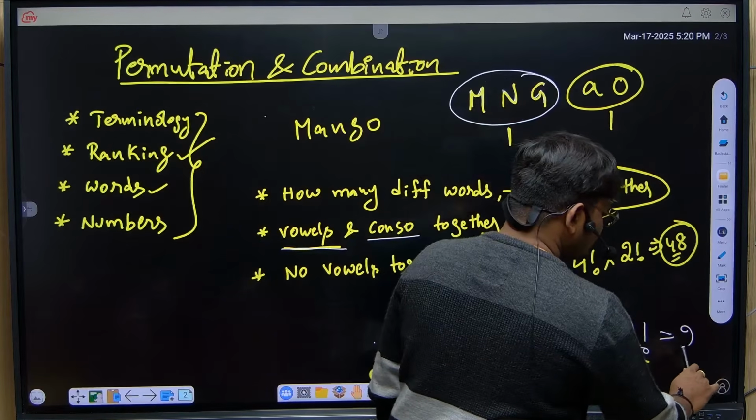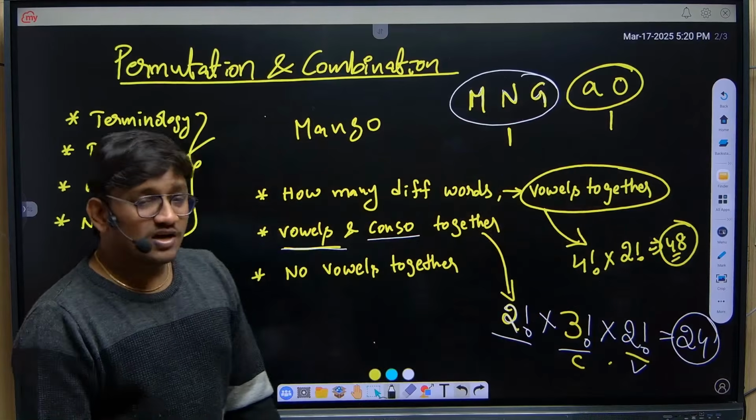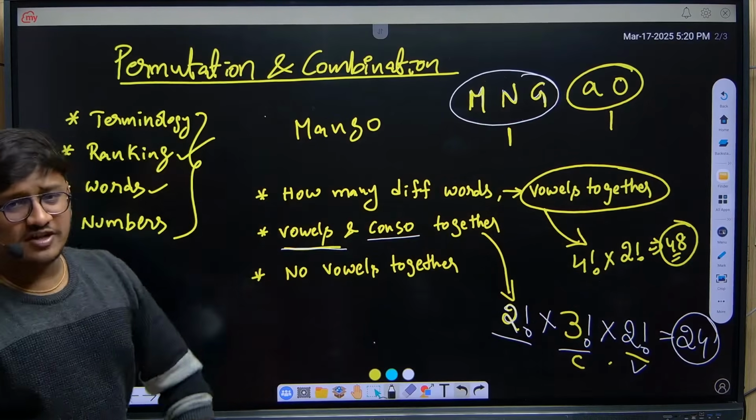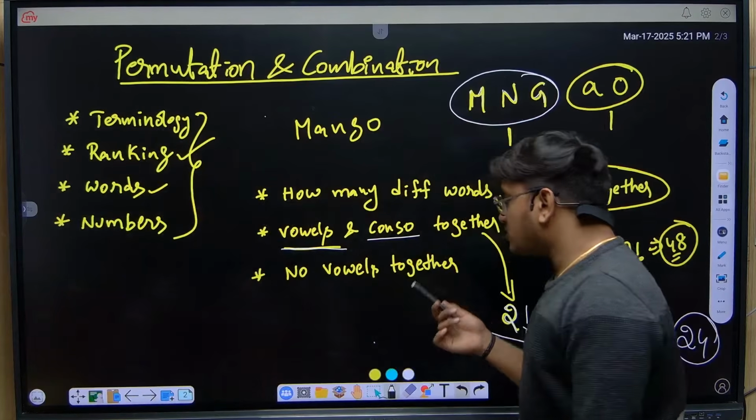We have 24 combinations where vowels together and consonants together. Now the last question is very simple, very easy. What's the question here? No 2 vowels are together.